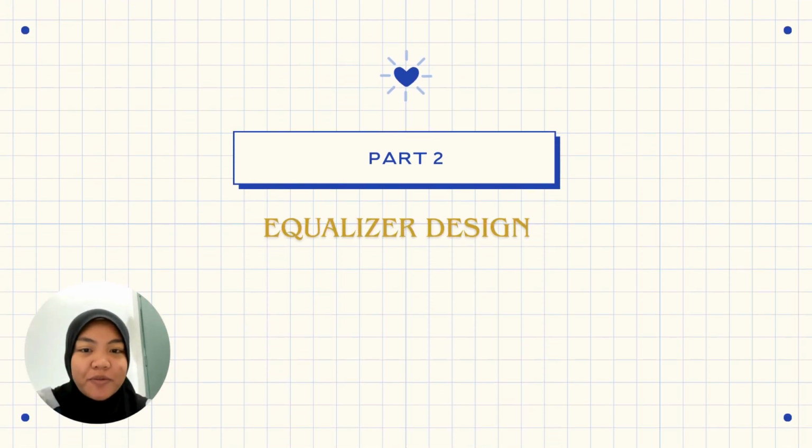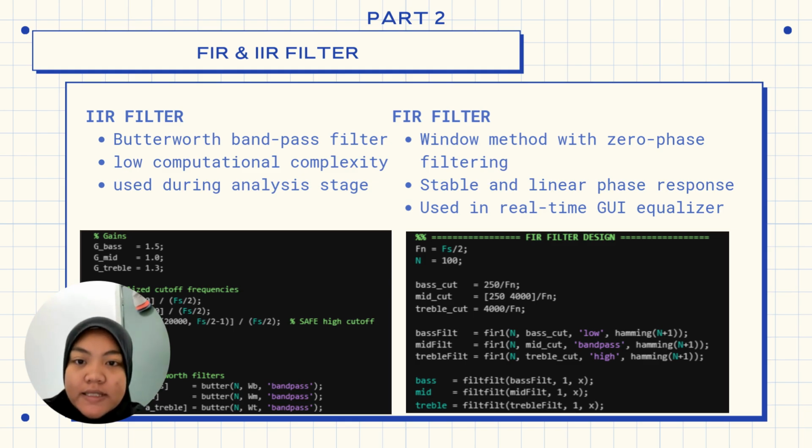Explain about part 2, which is equalizer design. To equalize the audio, we use the FIR and IIR filter. For the IIR filter, we use the Butterworth bandpass IIR filters during the analysis stage due to their small frequency response and low computational complexity, which makes them suitable for separating bass, mid-range, and treble components efficiently.